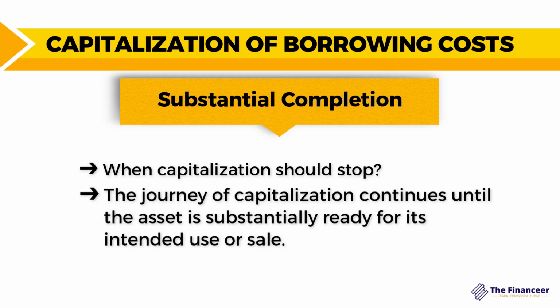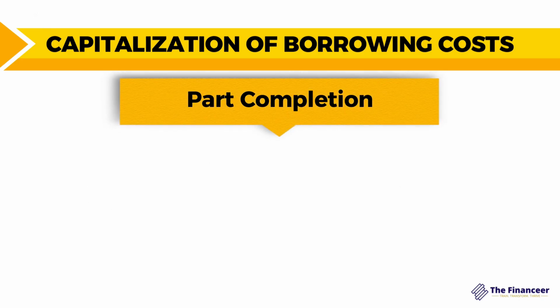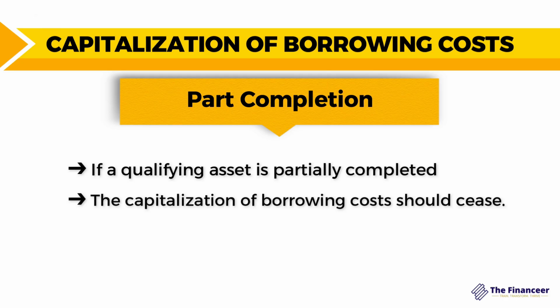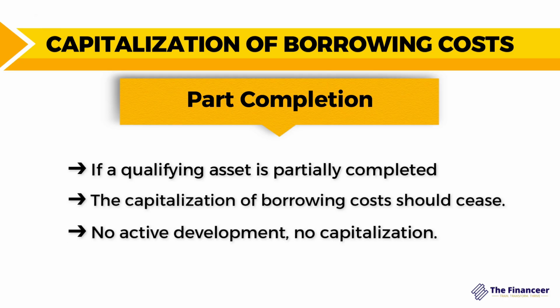The capitalization continues until the asset is substantially ready for its intended use or sale. This signifies the point where major activities are complete and the asset is in essence good to go. But what if the asset is going to be completed in parts? According to IAS 23, if a qualifying asset is partially completed while the borrowing costs continue on the borrowed amount, the capitalization of borrowing costs should cease. It's a straightforward principle. No active development, no capitalization.